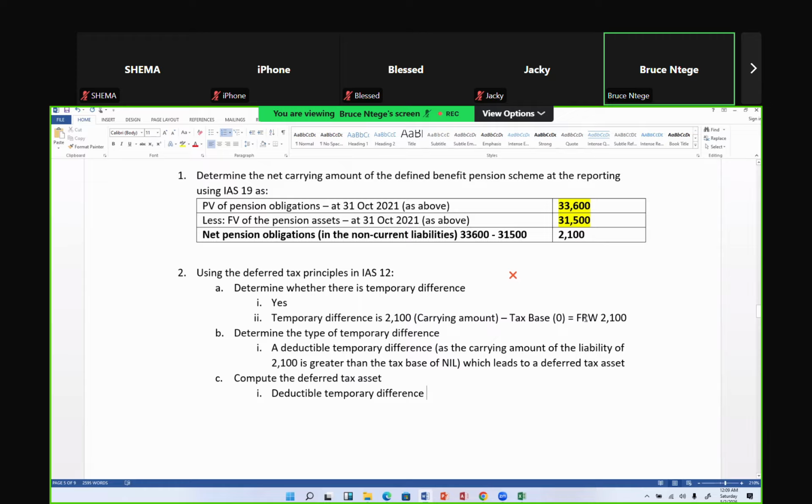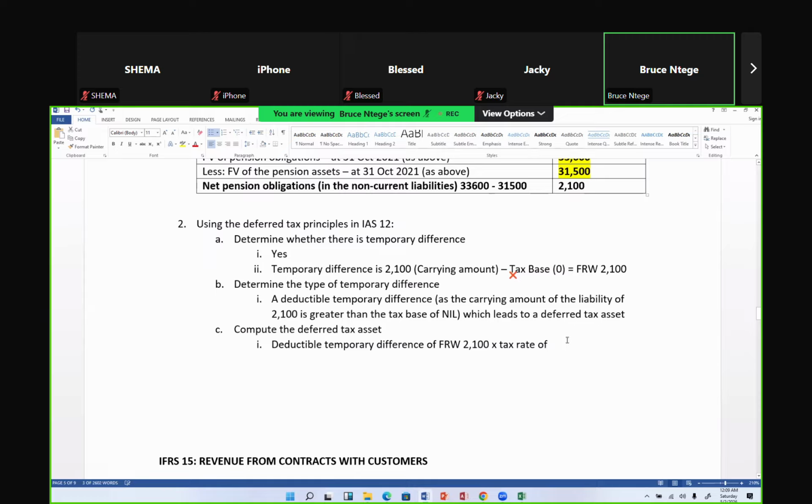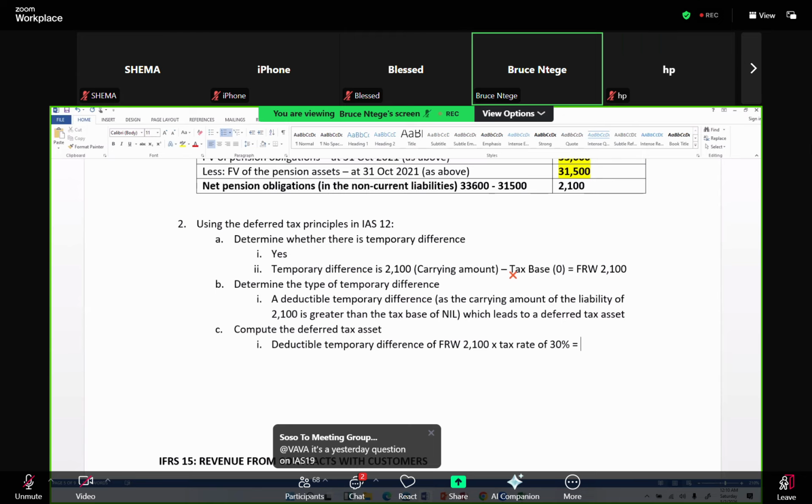So I'll put it in here to say I have 2,100 times the tax rate. Remember, they gave us the tax rate up here. The tax rate we've assumed is 30%. So I'll say times 30%. So you see, I'm this student in the exam. I'll tell the examiner that therefore, my 2,100 times 30% is 630. Mr. Examiner, here's your figure, you're looking for it.